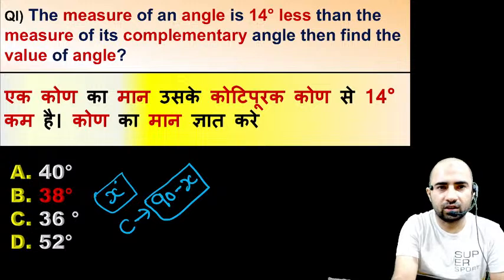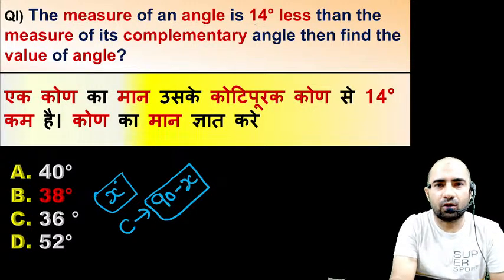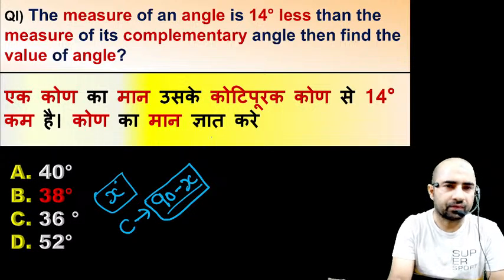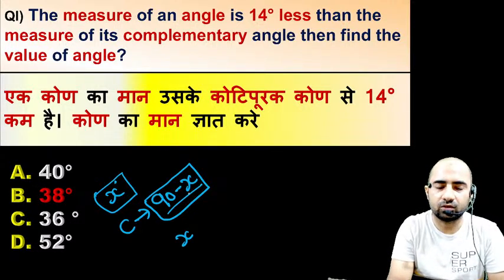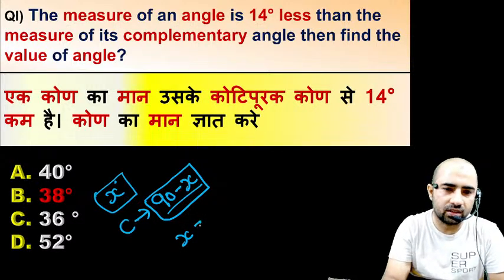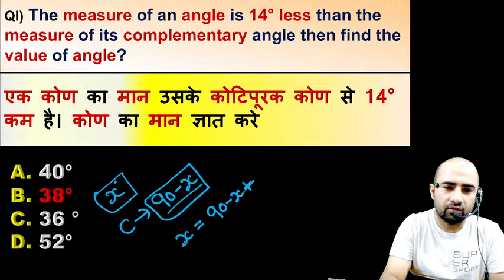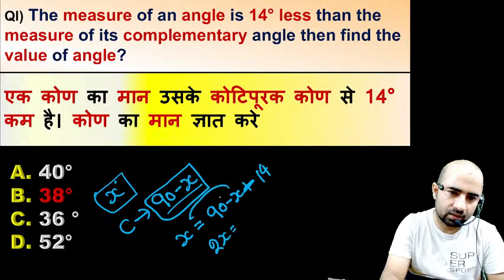Now what is the question saying? The question is saying that the measure of an angle is 14 less than the measure of its complementary. That means this x is 14 less than its complementary. So x would be equal to 90 minus x, minus 14.